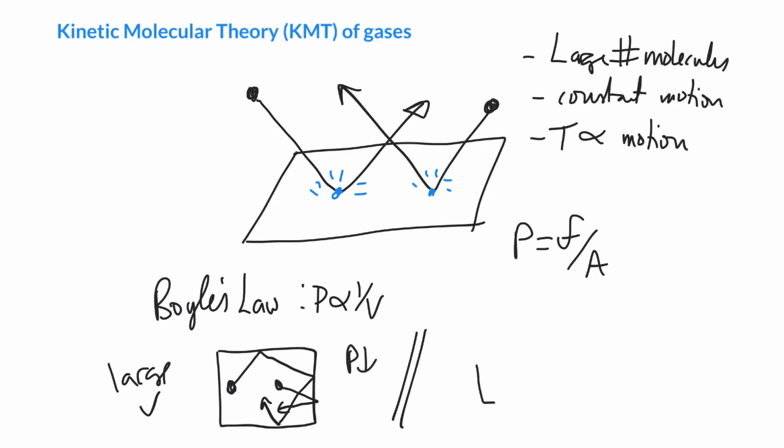And what happens if we lower the volume? Well, if we lower the volume, the molecules are going to be striking the walls many more times in a given unit time. And so, that one little molecule that we started with kind of relaxingly hit the walls 3 times. But in the same time period, this guy's hit the wall like 7 or 8 times. So it's given rise to a much bigger pressure.